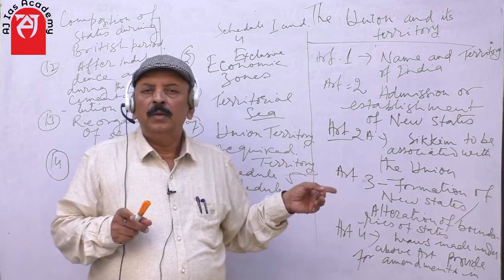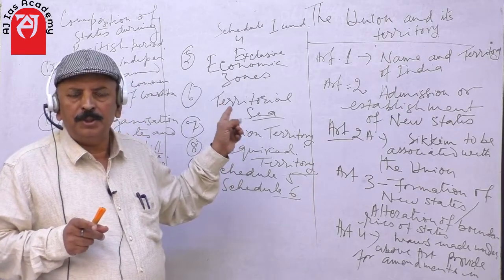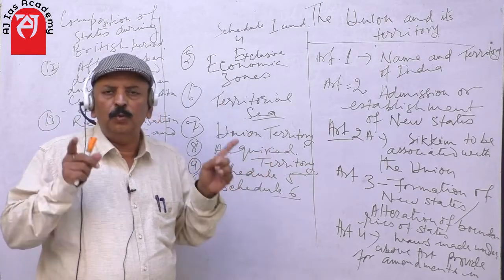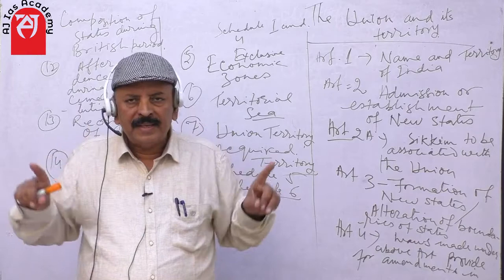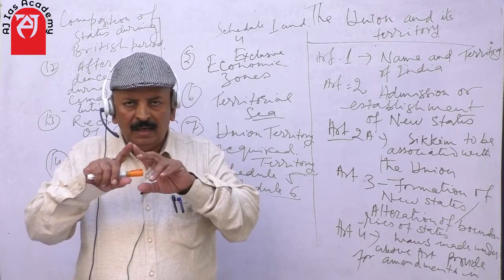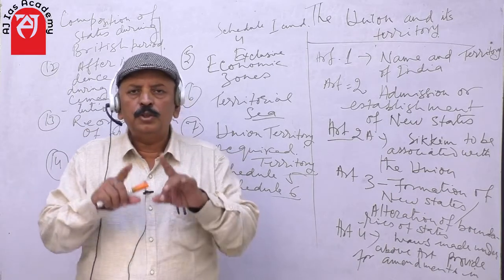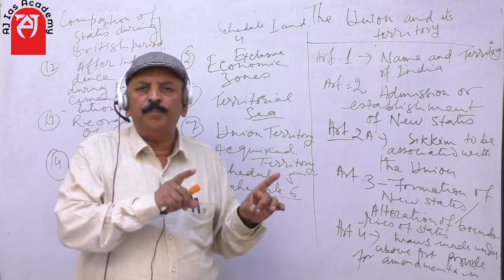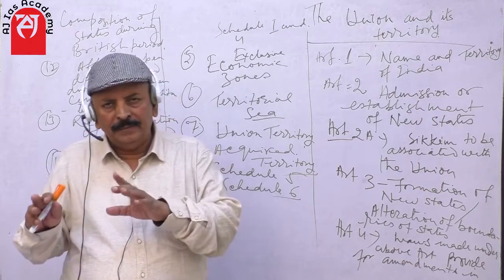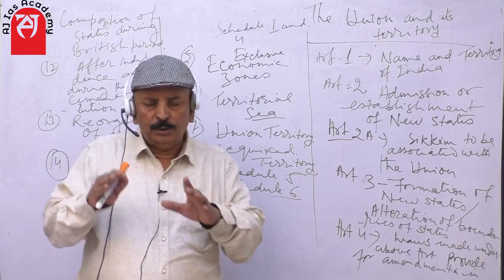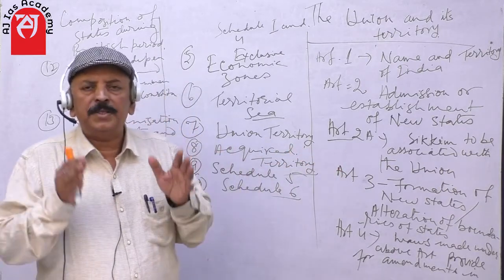It provides for the amendment in Schedule 1 and Schedule 4 of the Constitution. As you might know, Schedule 1 covers the territory of India. The total states and union territories are all included in Schedule 1. So whenever there is an alteration in the boundaries of a state, you will have to amend Schedule 1 and Schedule 4. And Schedule 4 relates to the allocation of seats of a state in the Rajya Sabha,